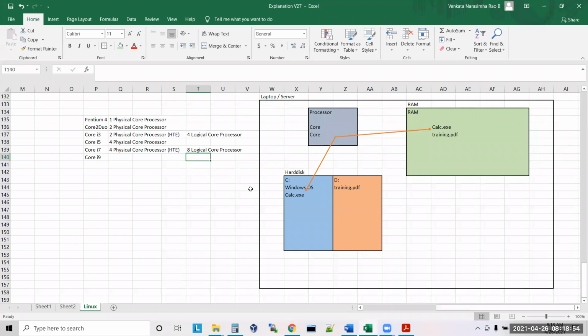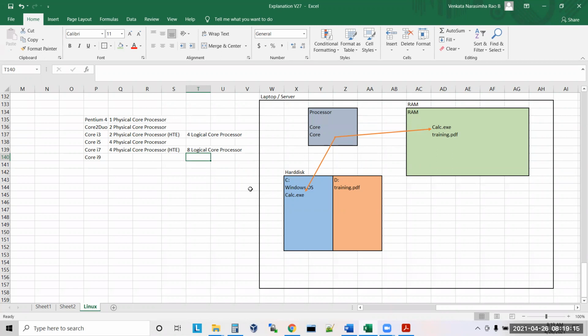Now if I have core i7, how many people can I handle parallelly? If one logical core can handle 50 people, and I have 8 logical cores, how many people can I handle parallelly? 400. 400 people. Yes or no?